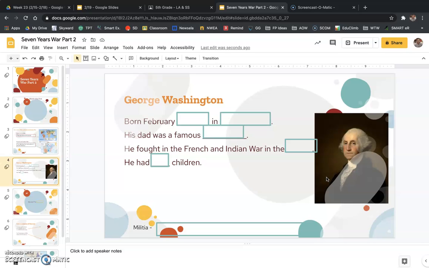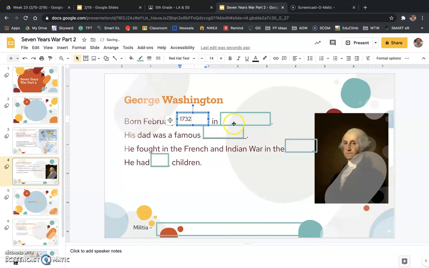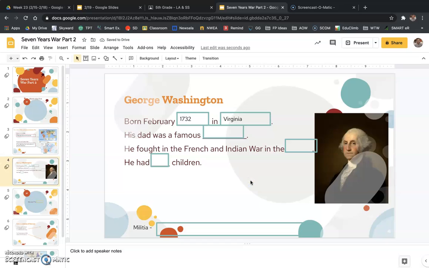So we're going to talk about the beginning of George Washington's life, and I'll explain a little bit about why he's important. First, he was born in February 1732. And he was born in Virginia. At that time, it was a colony. It was not a state yet. It was the Virginia colony. Virginia later becomes a state, and it actually has the most presidents that were born there. Kind of interesting.